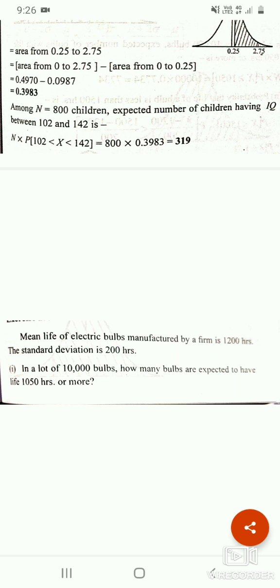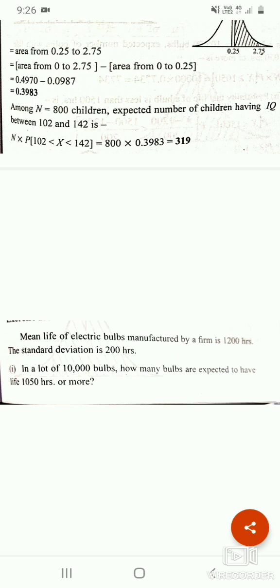So we will see today one of the important problems on this topic, and it will be asked in Section C for about 10 marks. One question will be to state the properties of the normal curve, and another will be a practical problem like this. So listen to this class carefully.